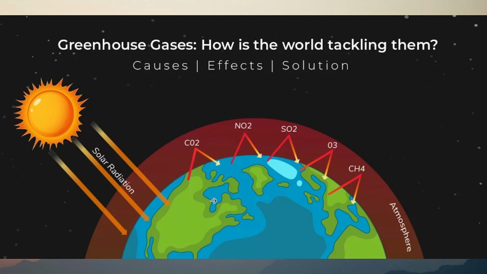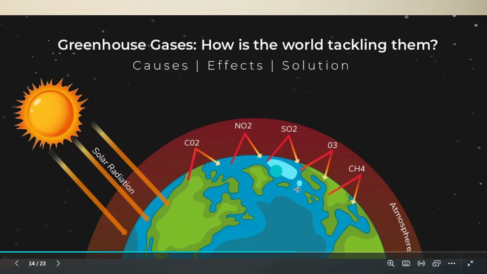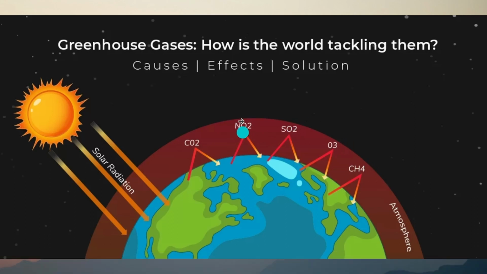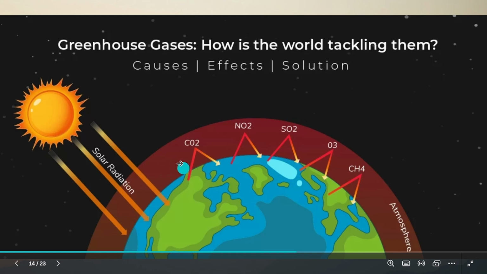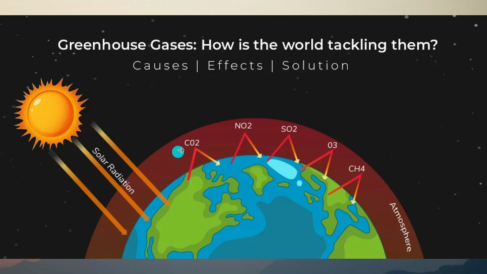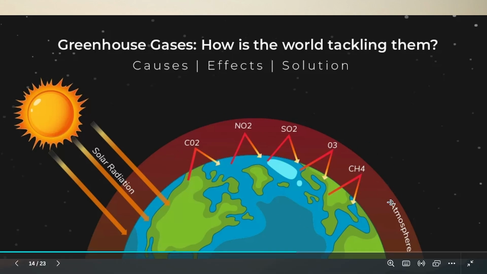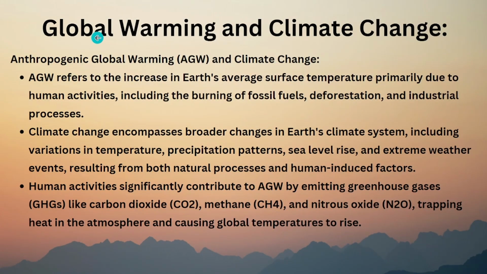the gases which are essential to capture heat are carbon dioxide, nitrous oxide, etc., CH4, O3. So all these are essential gases. Greenhouse effect is important, but what happens is if you release more gases, it will store more heat. The rays going back will again reflect back to earth. So due to more heat, the simple reason, global warming means the globe, which is our earth, is getting warmer, which means the temperature is getting heated up. Due to that, climate change, the climate will change.